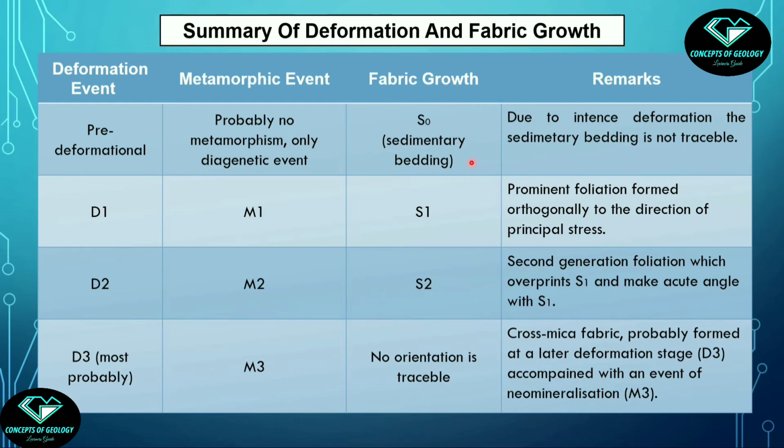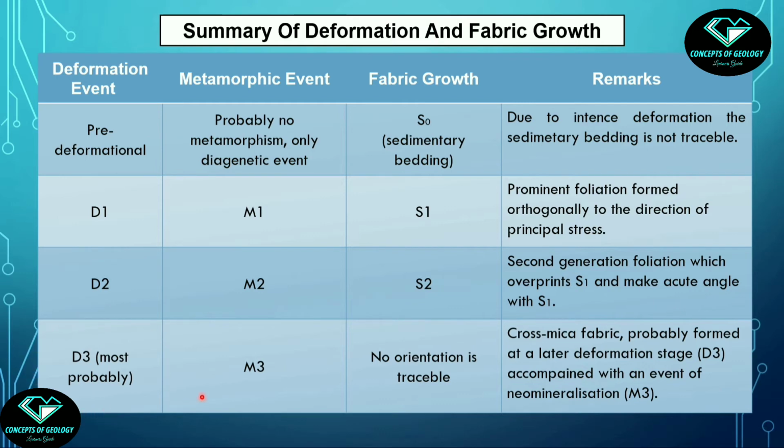Now recall the picture where we saw the cross mica fabric grains. Those grains were not showing any preferred orientation, but definitely that was an event of neomineralization. This is designated as M3 and probably there may have been a deformation event associated with that also. So that probable event is designated as D3.